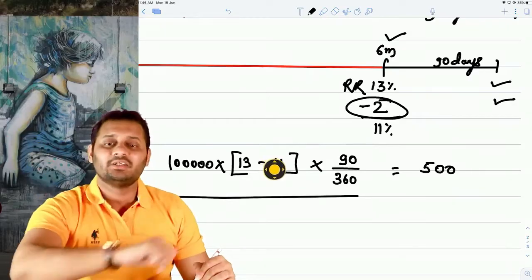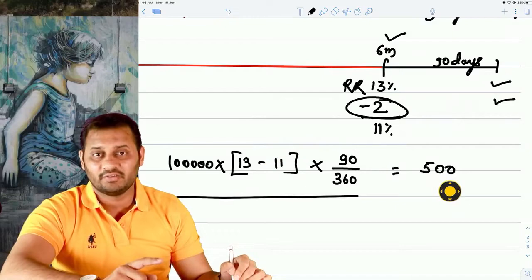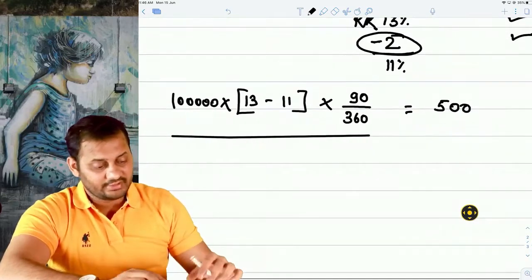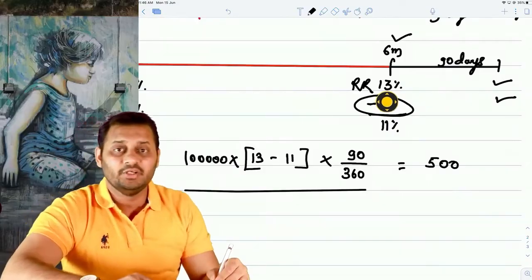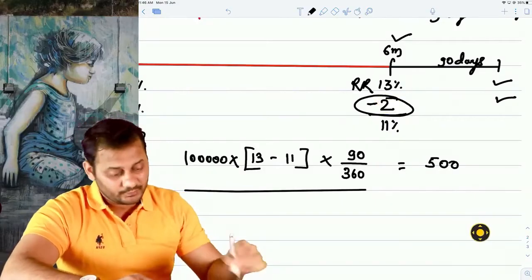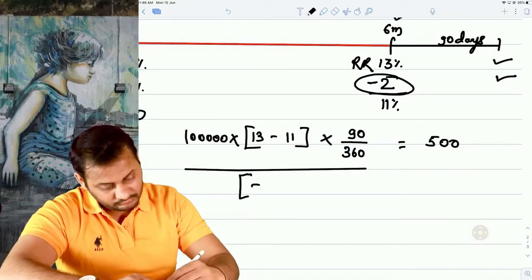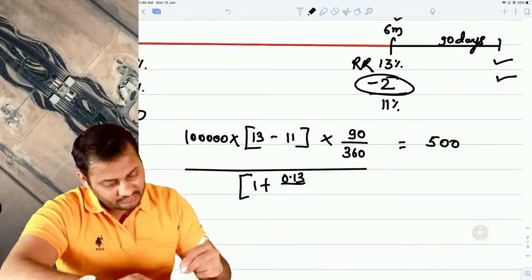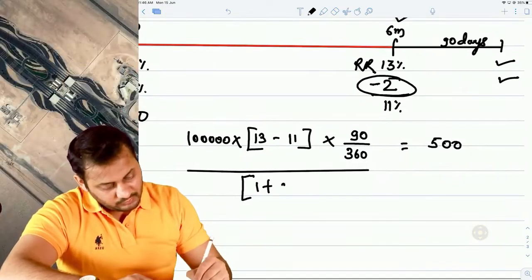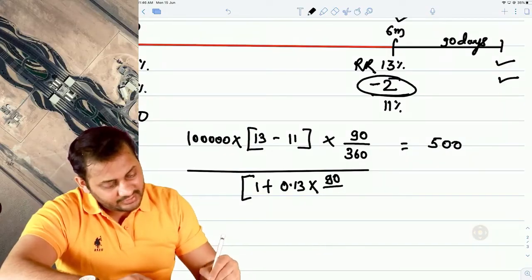So let's calculate the discounted value of this 500. How to discount? It's very simple. Whatever interest rate is going on in the market on that date will be used as the discounting rate. So 1 plus 0.13 multiplied by 90 by 360.